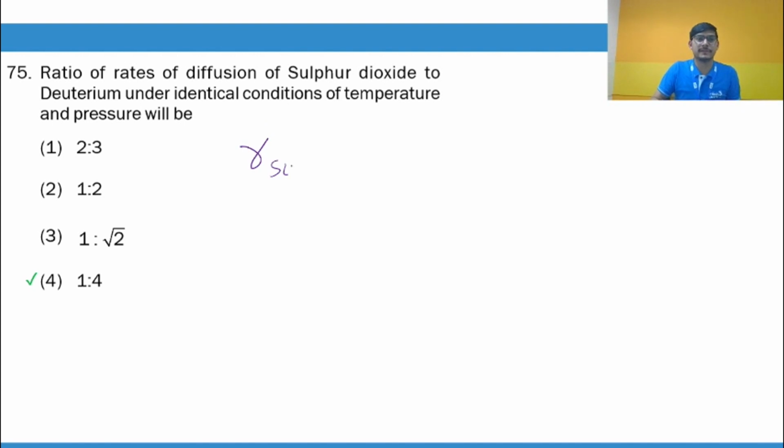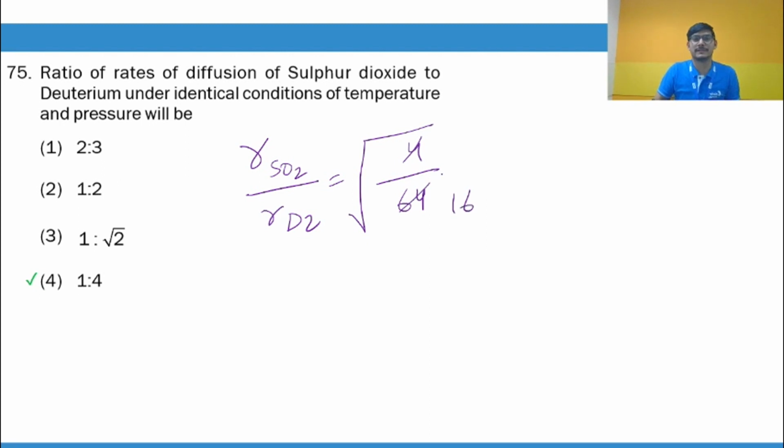Rate of diffusion of sulfur dioxide by rate of diffusion of deuterium. So it will be inversely proportional to the root of the molar mass. So molar mass of SO2 is 64, molar mass of deuterium is 4. So it will come out to be 1 by 16 under root, and it will come out to be 1 is to 4. So that is the correct answer.